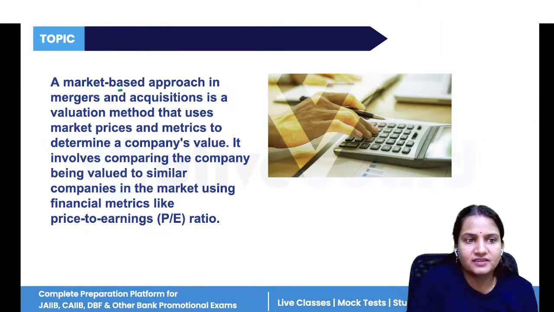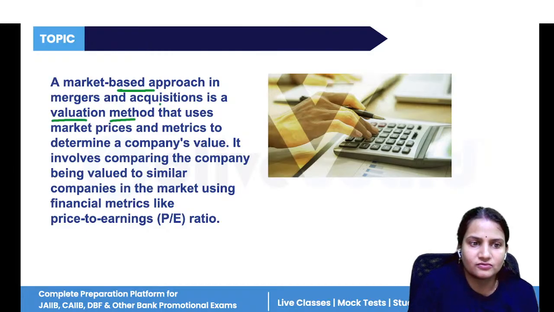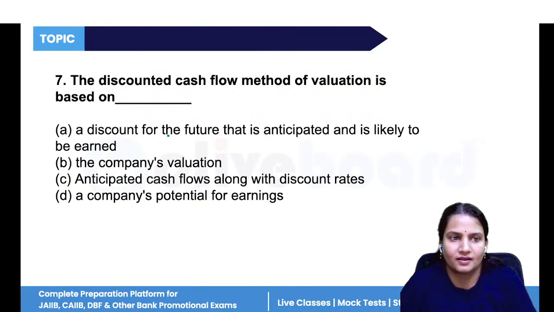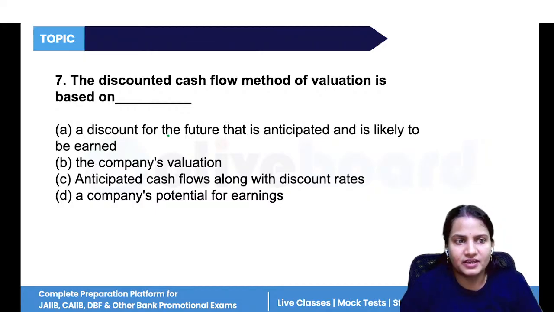Okay, so a market-based approach is a valuation method that uses market prices and metrics, or we can say multipliers, to determine a company's value, like PV ratio, PE ratio, all this.